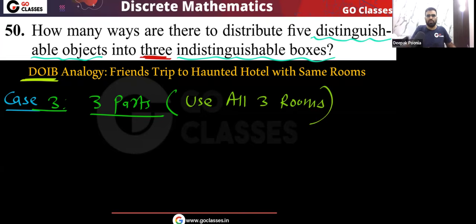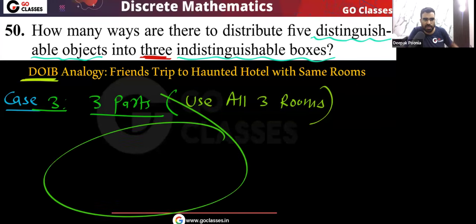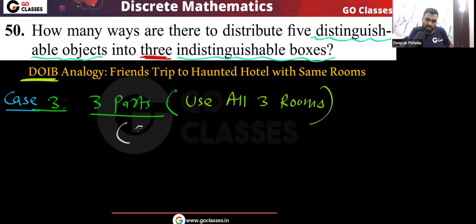You cannot use four rooms, you cannot use five rooms, only three rooms are there. So how many distributions will be there? Either you can distribute like 3 1 1, or like 2 2 1. Is there anything else possible? No, nothing else is possible.